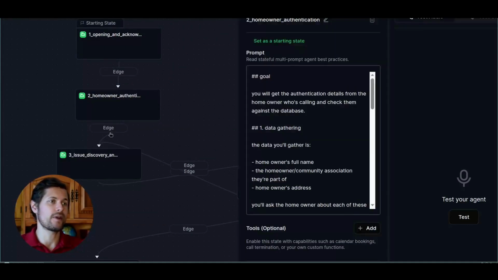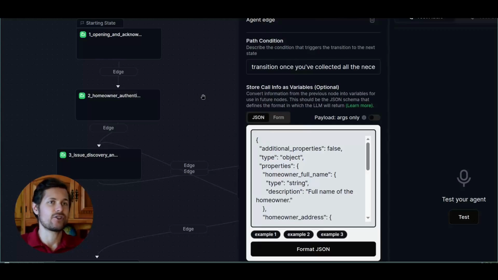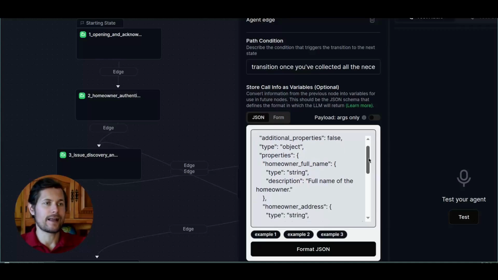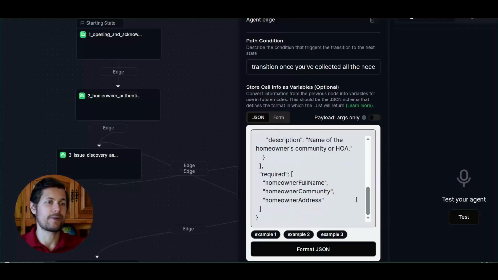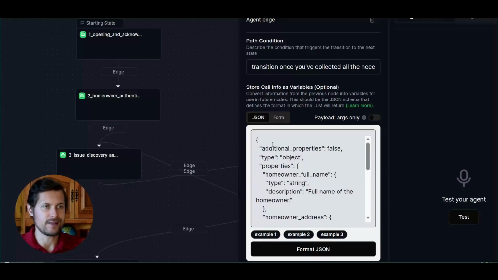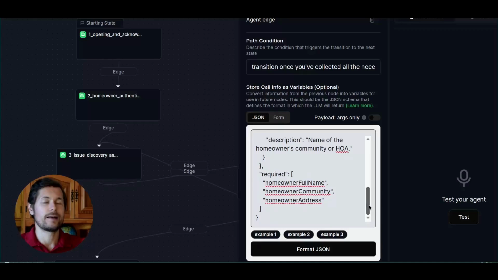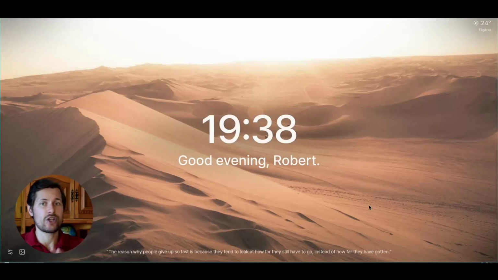Between step 2 and 3 there is this edge, and this is the edge that goes from homeowner authentication to issue discovery, and here Retell has this nice thing where I can specify the variables that it can capture. So Retell will store these details into specific variables that I can then use in other prompts, okay? And the format that I see here is called a JSON object specifier. And the quickest way to get this is you can generate it with ChatGPT.